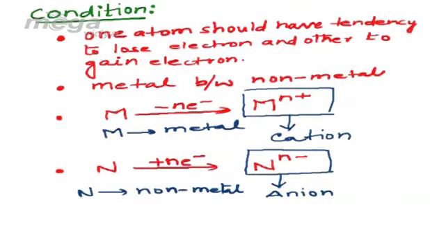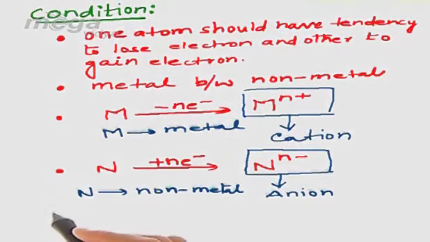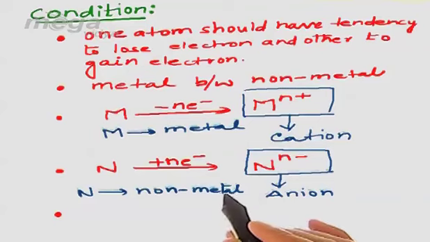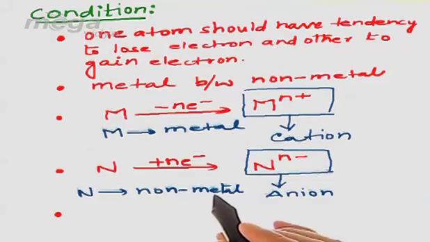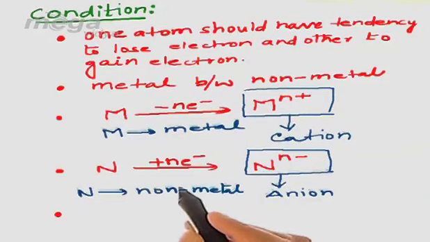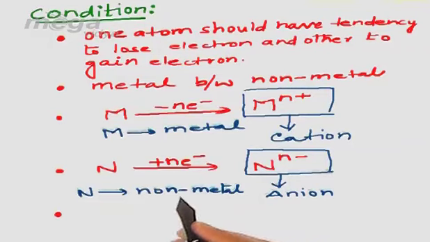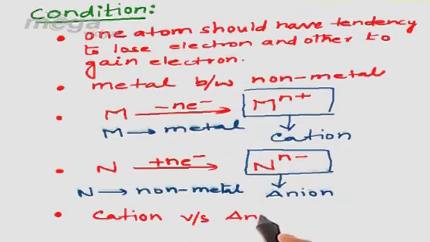Now what should be the force between two atoms when they are held to each other through ionic bonding? I hope it's not a difficult question, as we are observing that during ionic bonding the metal converts to cation after the loss of electron, and the non-metal becomes anion after the gain of electron. That means the cation will be positively charged and the anion will be negatively charged.